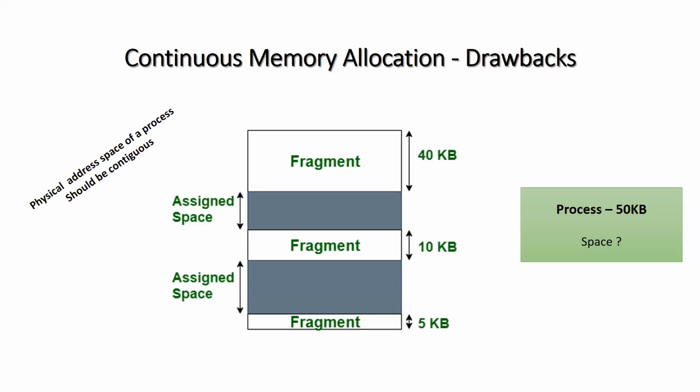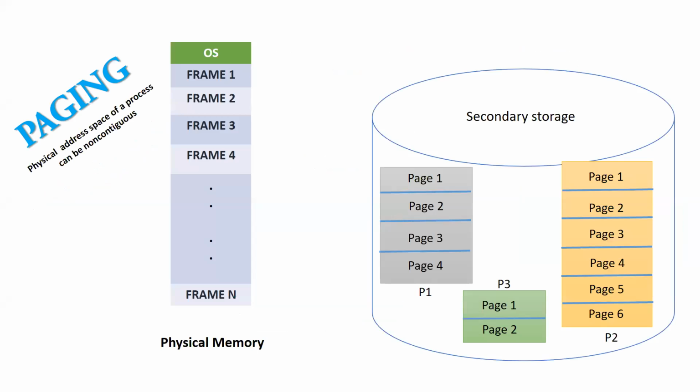Just to overcome this type of fragmentation problems or drawbacks, we have a new memory allocation strategy called paging. That is a technique wherein the physical address space of a process can be non-contiguous. There is no such restriction that if I allocate memory, it must be continuous. Wherever the memory is freely available, I can utilize that space and allocate it for the process.